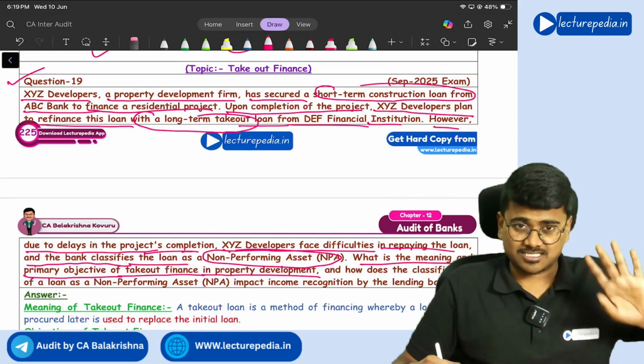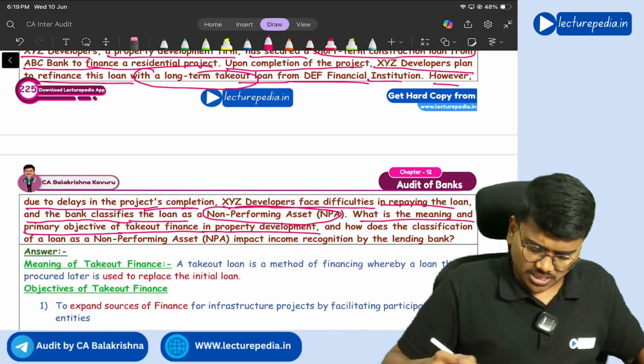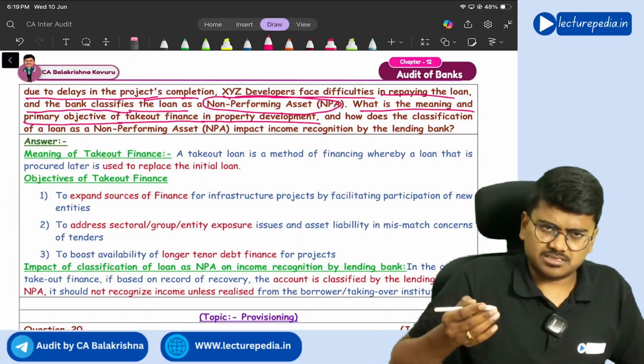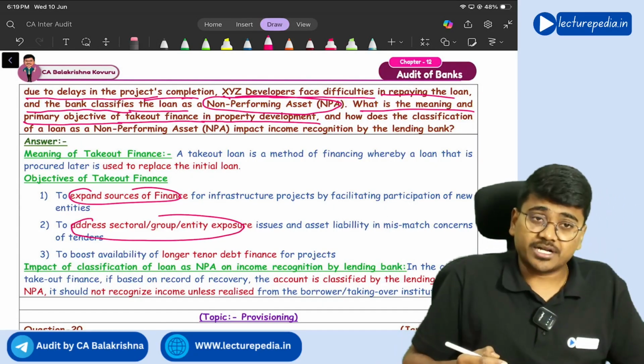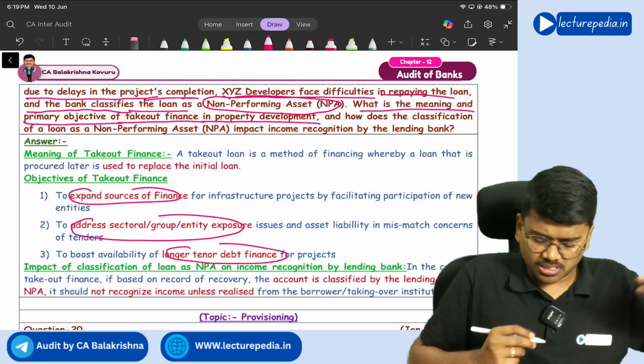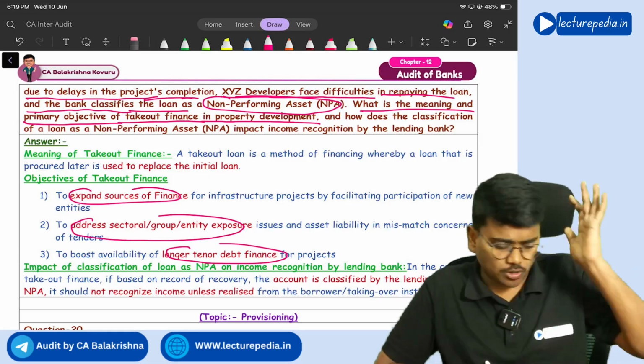Got it? Yes. Now that is takeout finance, which you will explain. The objective is many reasons: to expand sources of finance, address sectoral or group entity exposure, long tenor debt finance. Various reasons can be there for the purpose of takeout finance.